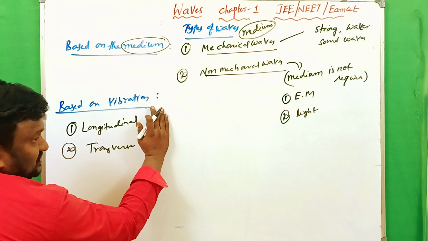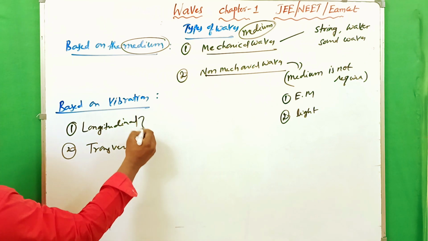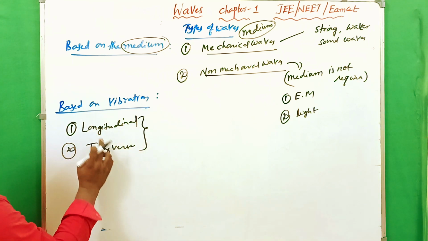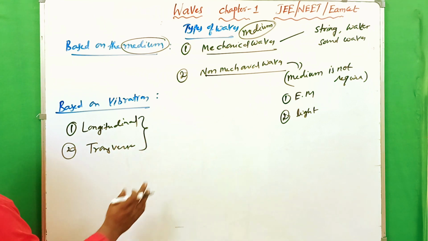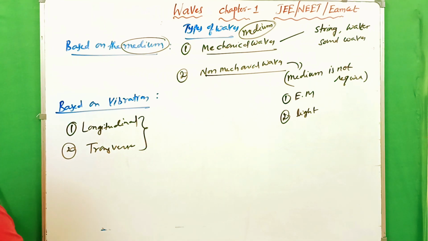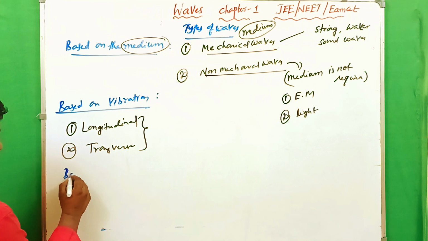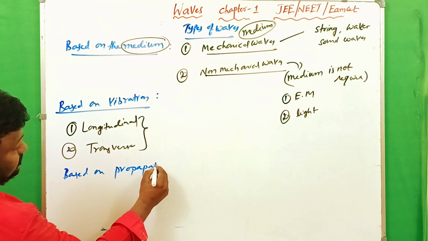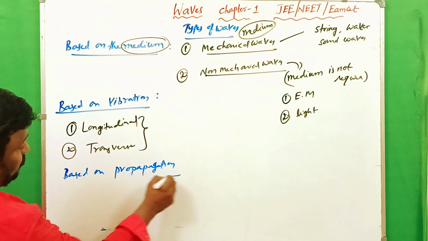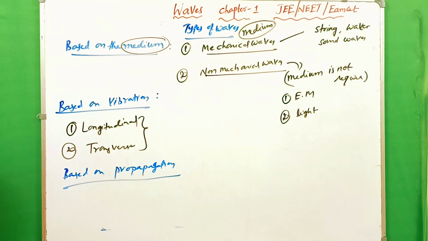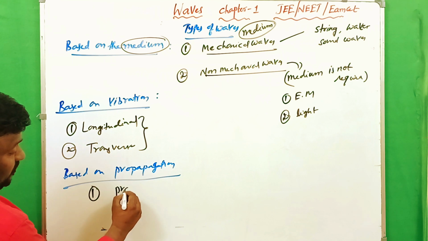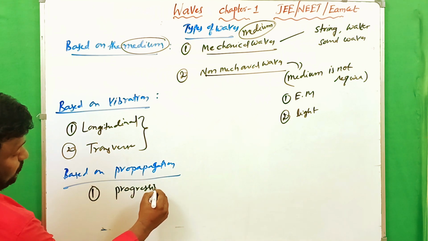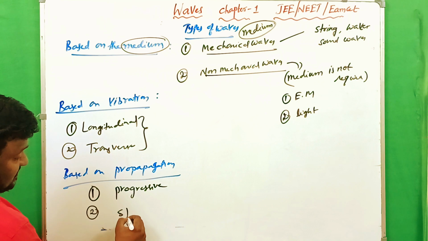Based on vibration, the next topic is the difference between longitudinal and transverse waves, and then we can discuss them clearly. And next, based on propagation, how the wave is propagated, the waves are again classified into two types. One is the progressive wave, and the next one is the stationary wave.